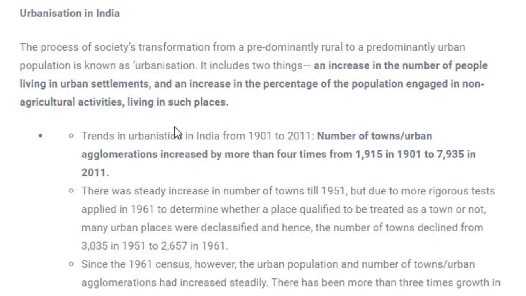Next is urbanization in India. Now what is urbanization? Urbanization just means the moving of people from rural areas to urban areas. This is simply termed urbanization. That means migration of people from village or town areas to big cities. That would be called urbanization.